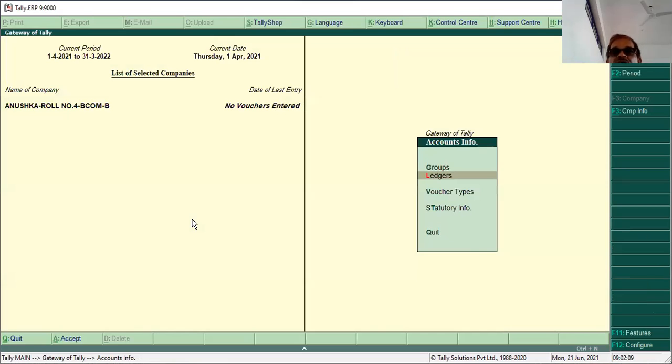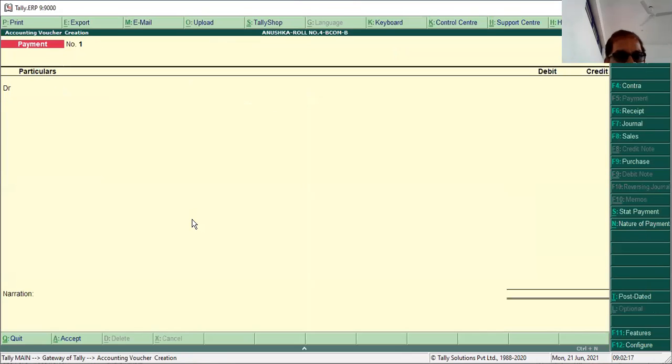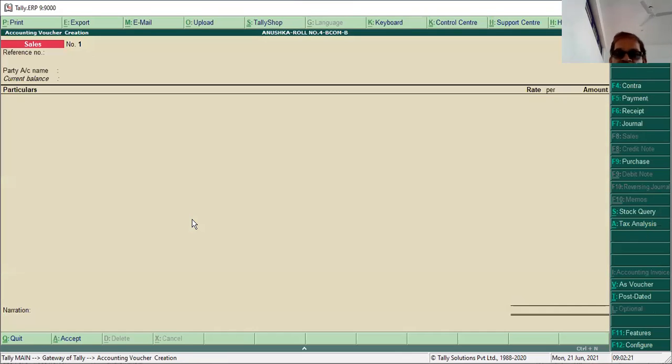Now you enter the accounting vouchers, that is the sales voucher. Press V, you get the sales voucher. The shortcut key is F8. Now, in the sales voucher, enter some dummy reference number, as 98.